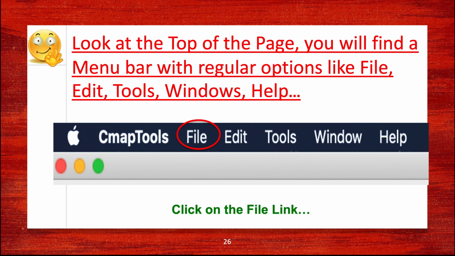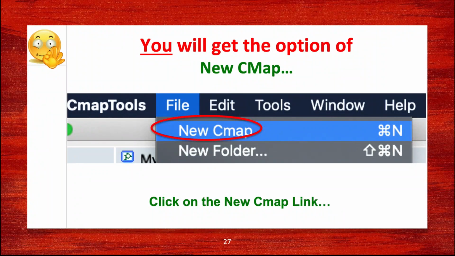The top menu bar will show you options like file, edit, tools, window and help. What you have to do is click on the file option. When you click on the file option, like any other software, you will get a drop down menu where the first option is going to be new CMap.